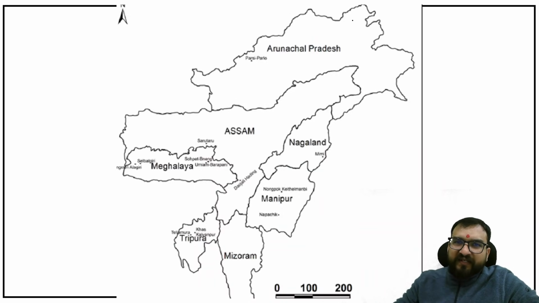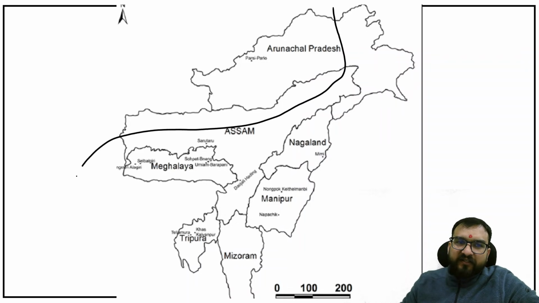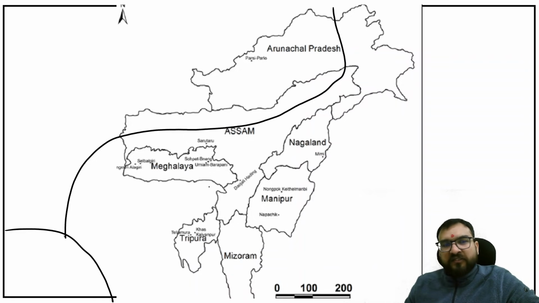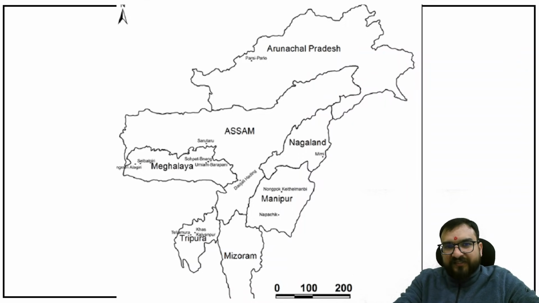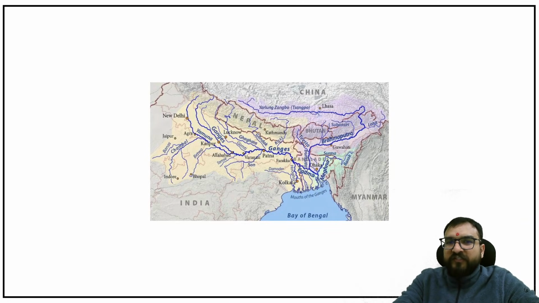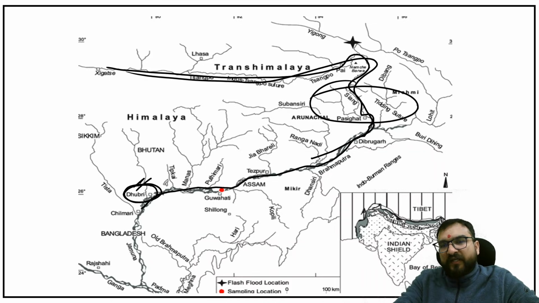Now if in a clean map I will be showing you the route somewhere like this, you will be finding the route over here, and it will be flowing like this. This is the route of Brahmaputra, Ganga, and then flowing over here as Meghna. Understanding? Now this is one thing. Now understanding the tributaries, because tributaries are hard to understand and remember. That's why questions are always on tributaries, and that we are going to see.